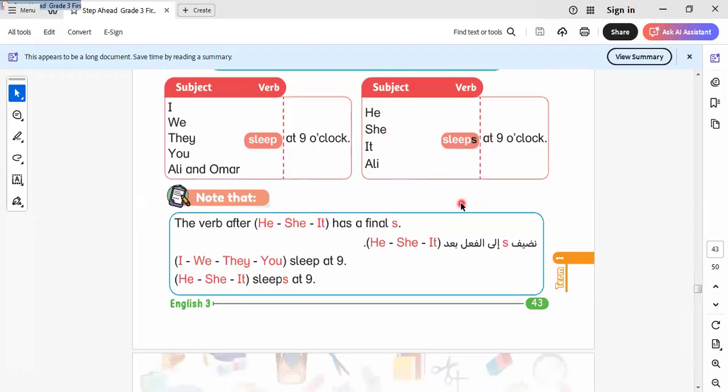And when we use the negative and the question form, we use does, and we omit the s. We say doesn't sleep, or does he sleep. When we make a question, don't put s when we have does. It's not difficult. Why? Because it's the same as when we put do. The verb is the same in both.